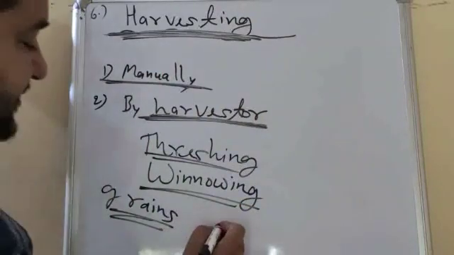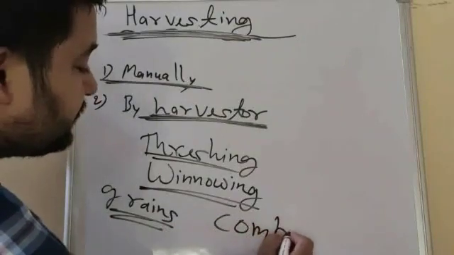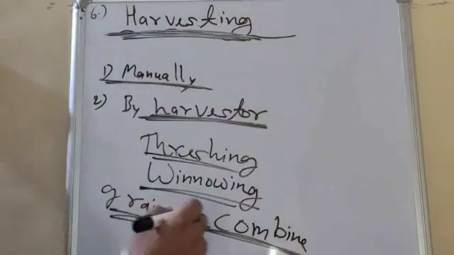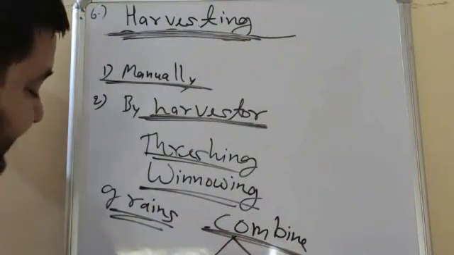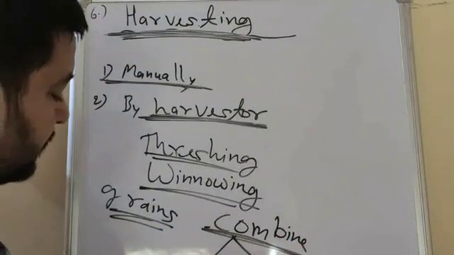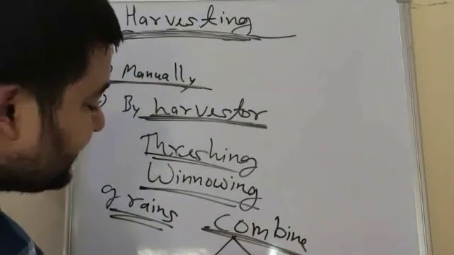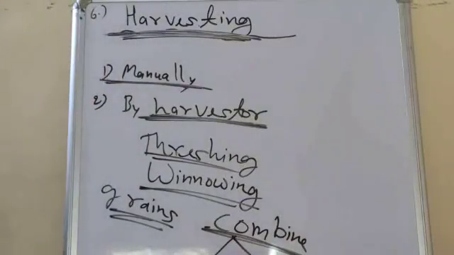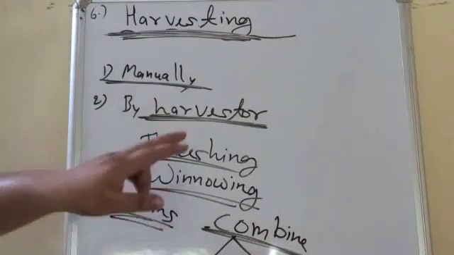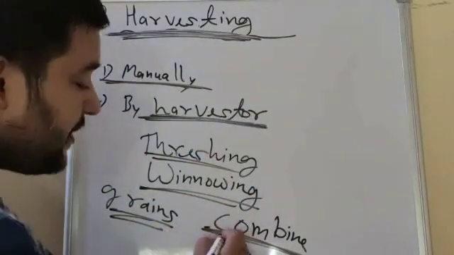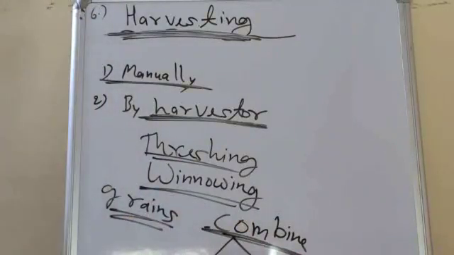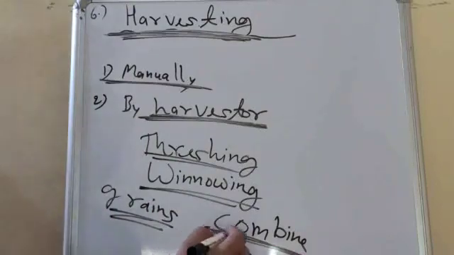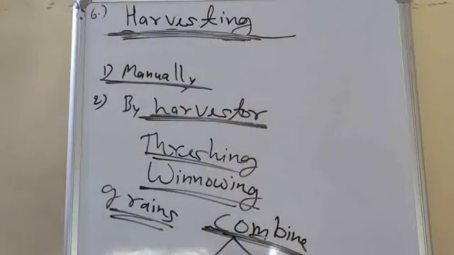Nowadays, a machine called a combine is used. A combine is a combination of a harvester as well as a thresher. So the harvesting and threshing processes both work together in one machine, that is the combine. So there is no need to separate the grains afterwards. Directly, cutting and separation of grains are done together by a machine called a combine.